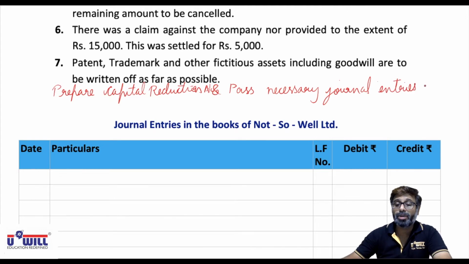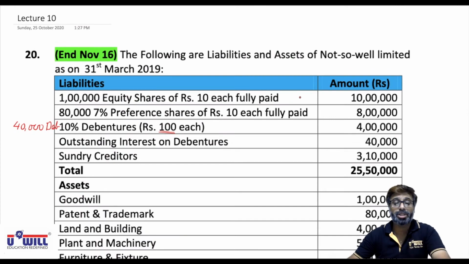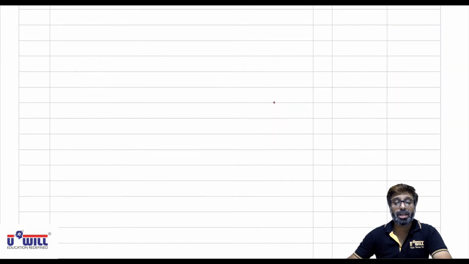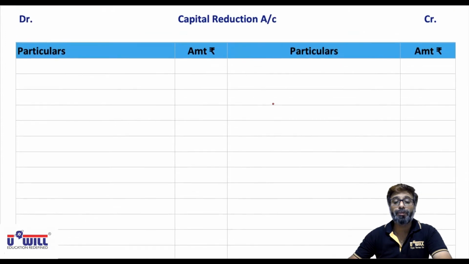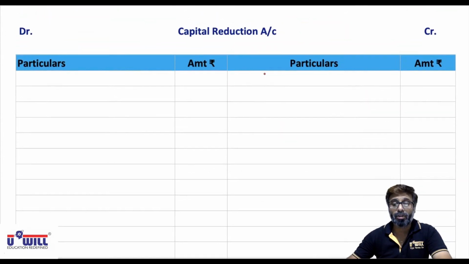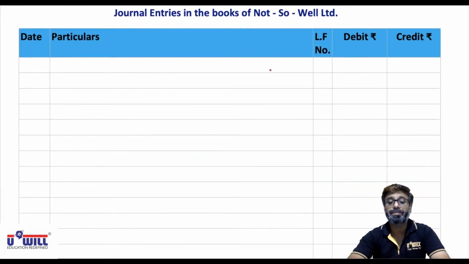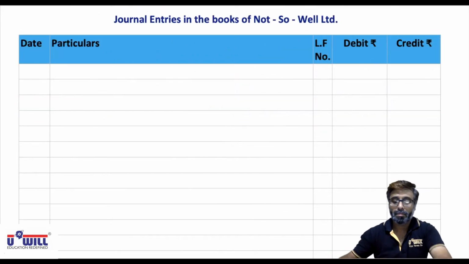So what all of you can do is, as we have discussed earlier also, in internal reconstruction we don't read the question in advance. We will read the adjustments and pass the entry. So all of you make around 2 pages format of journal because it has many adjustments, and around 10 to 12 lines format of capital reduction account. Pause the video and all of you make the formats. Yes, I hope everyone would have done the format now.